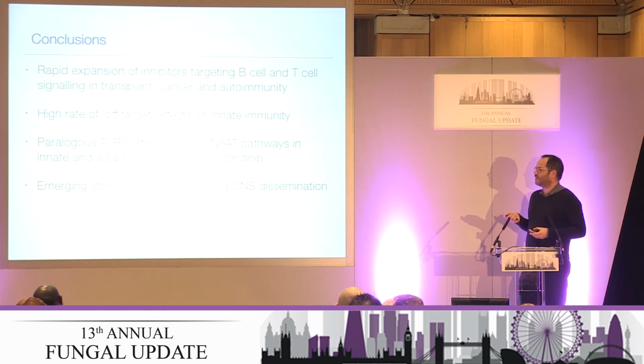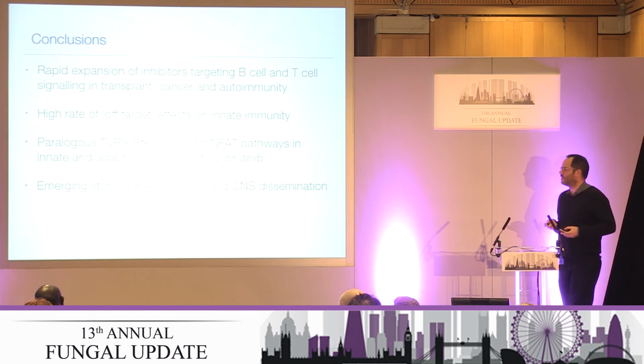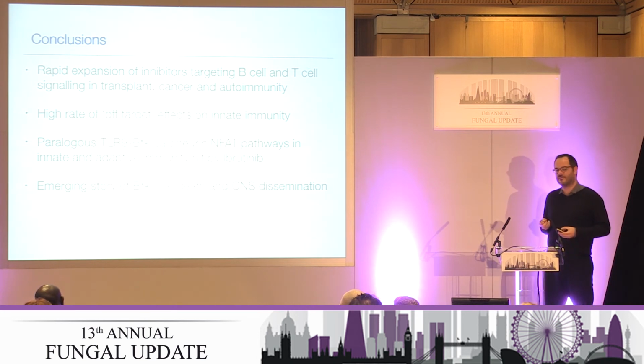So just concluding this piece: rapid expansion of inhibitors targeting B cell and T cell signaling in transplant, cancer and autoimmunity. The hematologists can tell you about this, but there's a bewildering array of molecules now coming out, all targeting these pathways, which are supposedly only T cell or B cell specific, but actually, by my crude understanding of evolutionary immunology, the whole adaptive immune response evolved from the innate immune response.